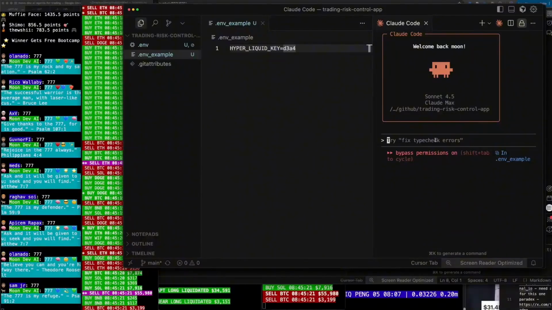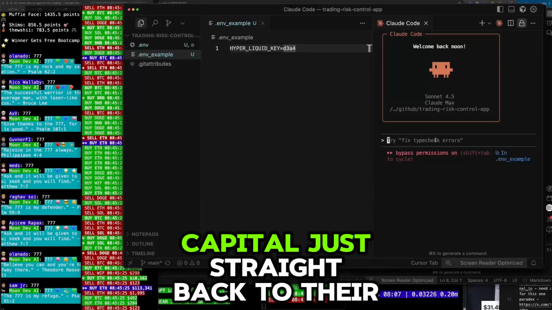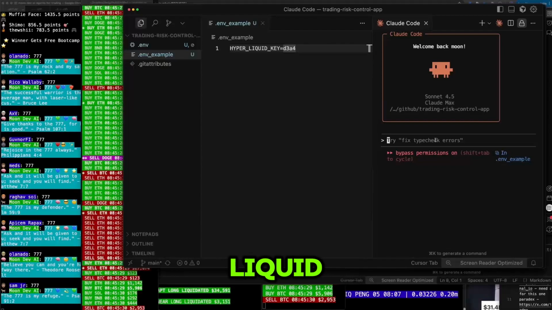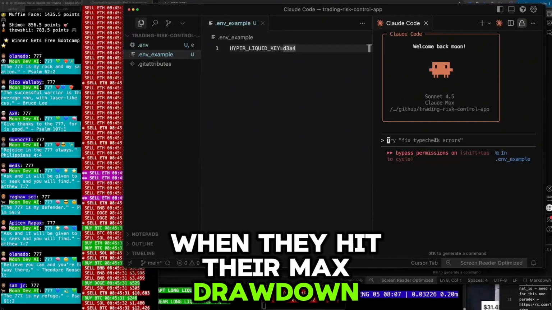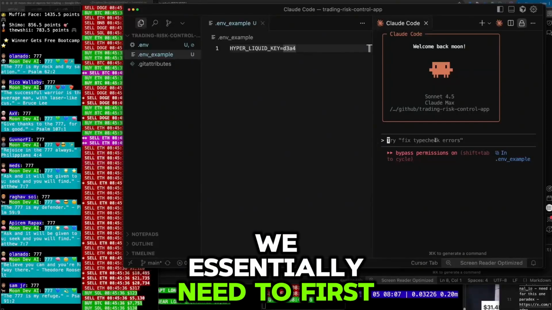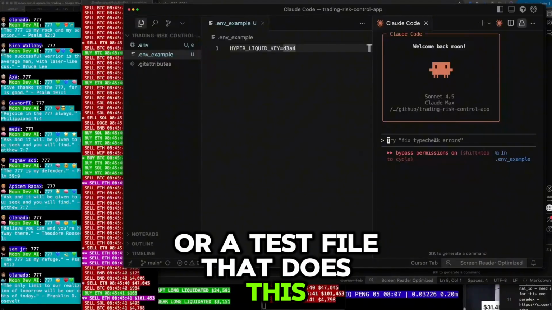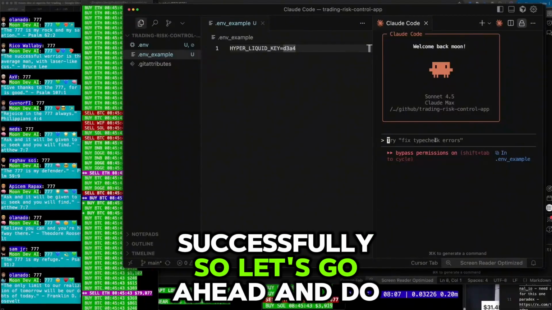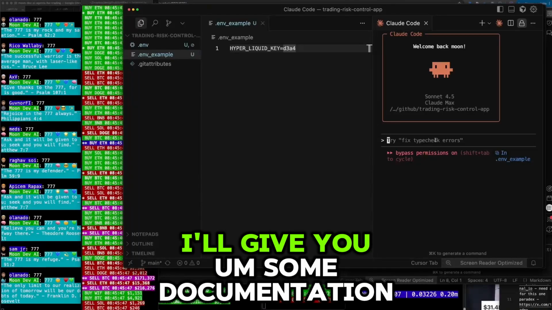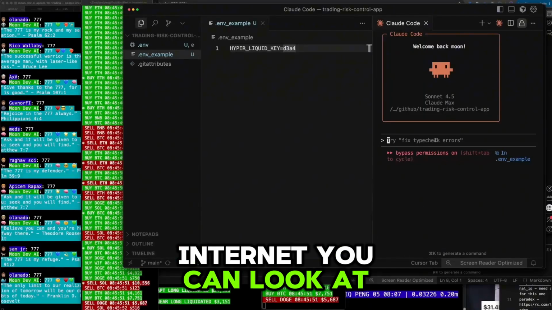So it sends their capital just straight back to their wallet. So it withdraws from Hyperliquid when they hit their max drawdown. So we essentially need to first build out a function or a test file that does this successfully. So let's go ahead and do that and put a withdrawal amount of $10. I'll give you some documentation on Hyperliquid, but you also have the whole internet you can look at.